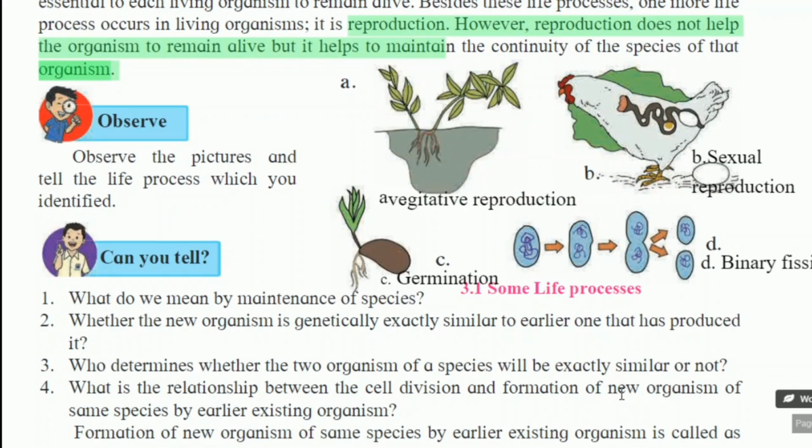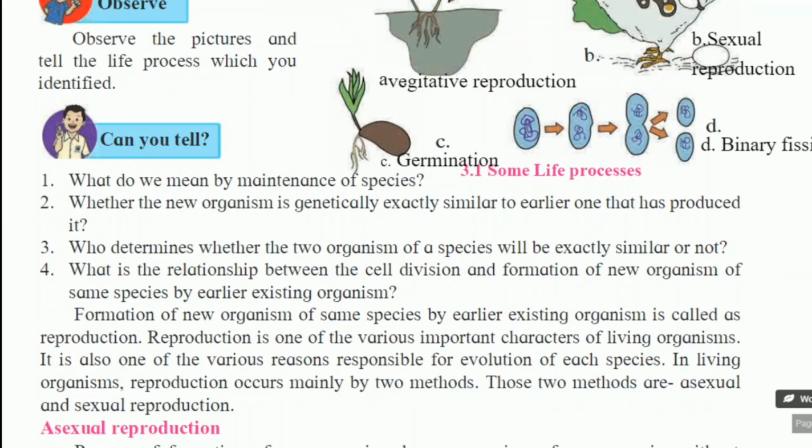Here, diagram 3.1, some life processes. In examination also, this diagram may ask for labeling. So, observe the pictures and tell the life processes which you identified. Write down the answers here. In first A picture, there is a vegetative reproduction. In B diagram, there is a sexual reproduction. In C picture, there is a germination, whereas in D, there is a binary fission. These all are the types of reproduction.